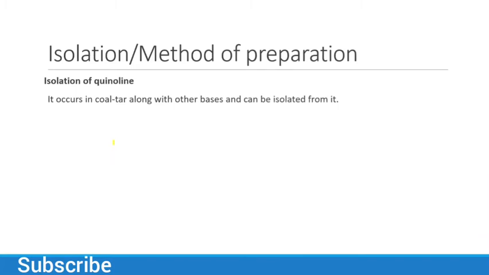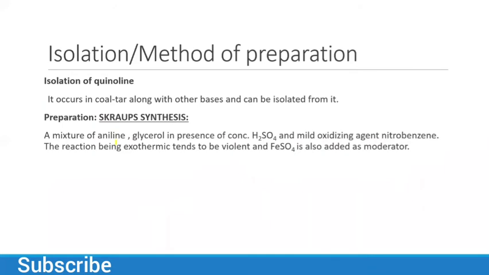Quinoline is isolated from coal tar. It is naturally occurring, and you can extract it with other bases from coal tar. You can also prepare it by mixing aniline and glycerol in the presence of concentrated H2SO4 and a mild oxidizing agent, nitrobenzene. The reaction, being exothermic, tends to be violent, and FeSO4 is also added as a moderator.